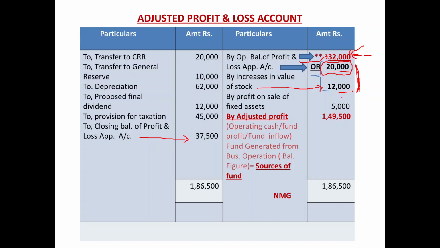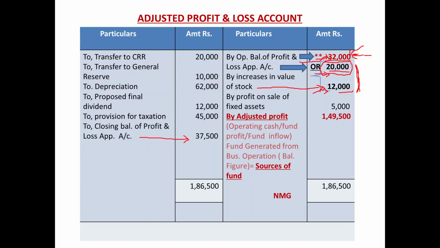Choice is yours, which option you want to go with. In the context of closing stock of the last year, the balance would be 32,000, or in the context of opening stock of the current year, you have to put these two figures, 20,000 opening balance as it is from the balance sheet, and then 12,000 impact on the net profit of the year. You have to reduce it.